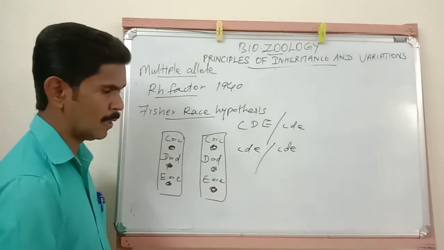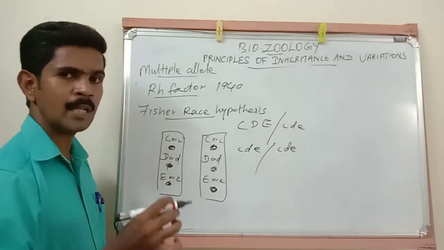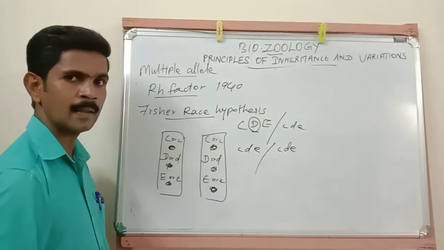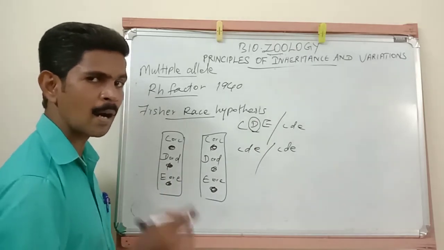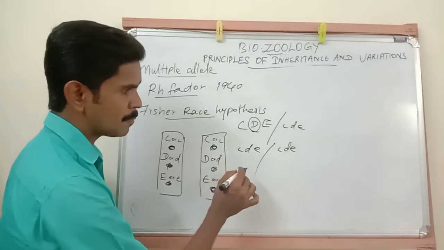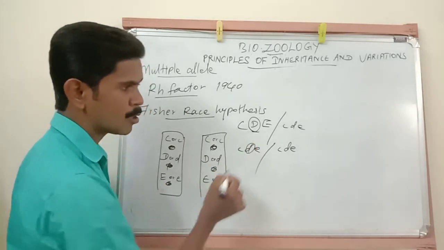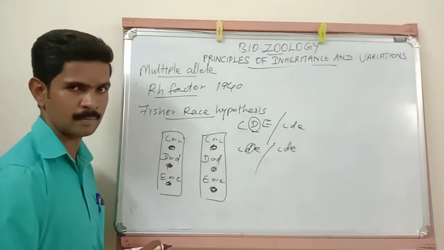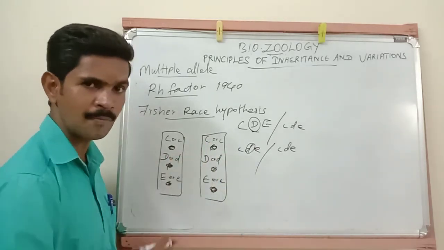So here, what is the phenotypic character carrying this capital D? That phenotypic character is the Rh positive phenotype. What are the phenotypes carrying 2 small d's? They are called Rh negative blood, or Rh negative phenotype.